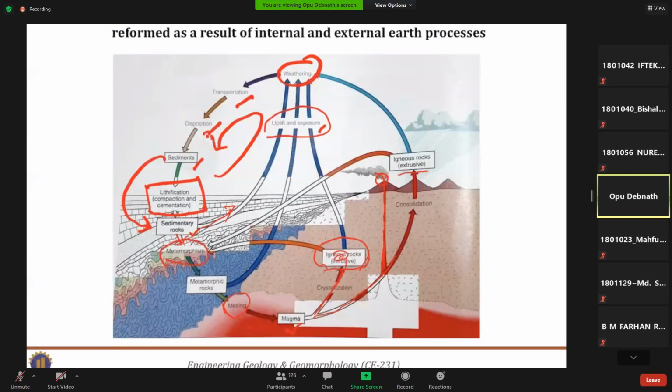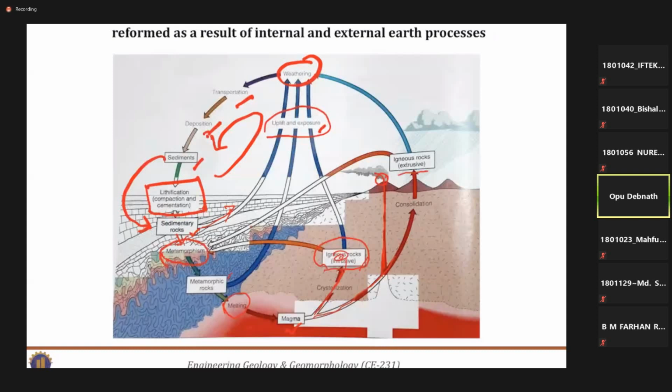This is metamorphism. Metamorphism is another process by which metamorphic rock is created. In metamorphism, there are some elements of the process: heat, external and internal heat, temperature, or fluid intrusion. These are combinedly known as metamorphism.